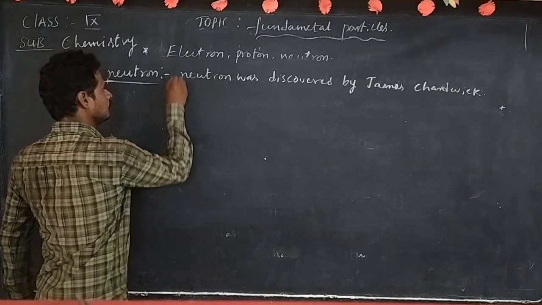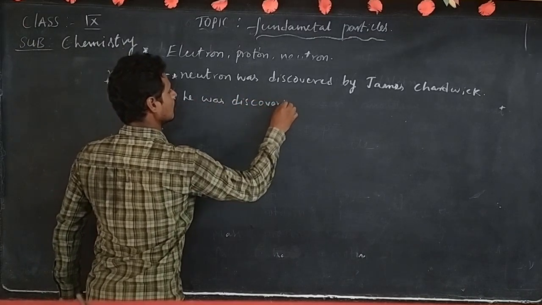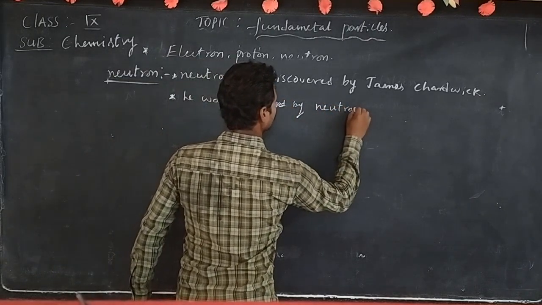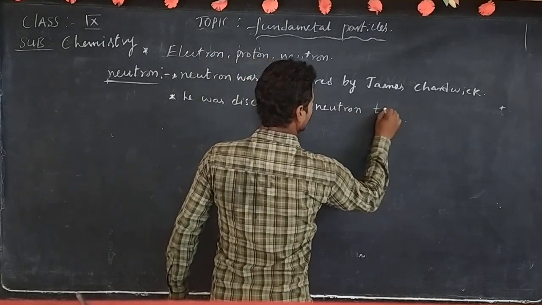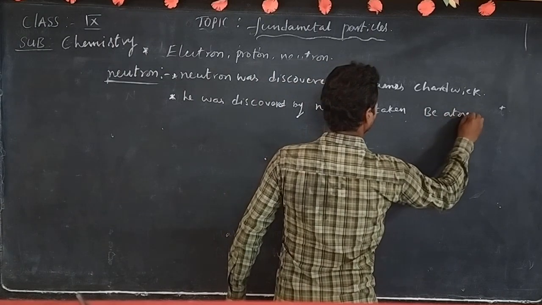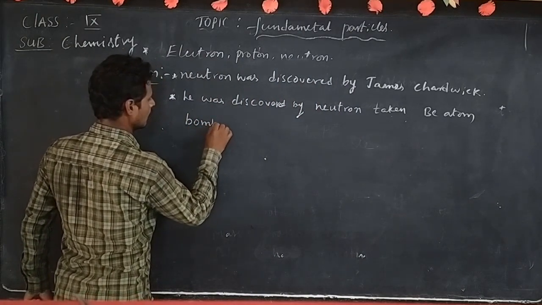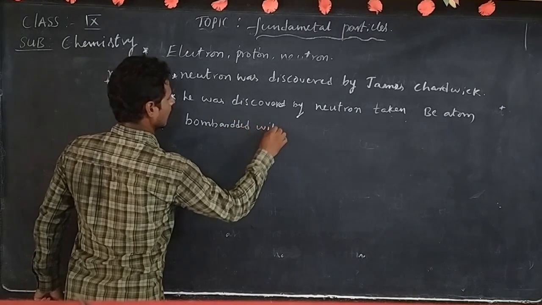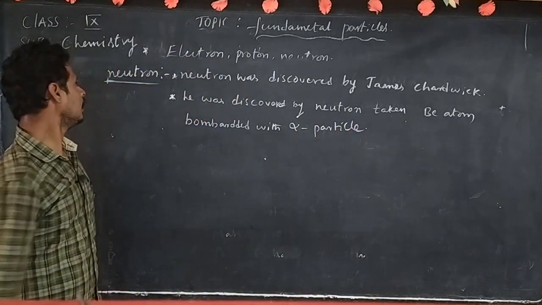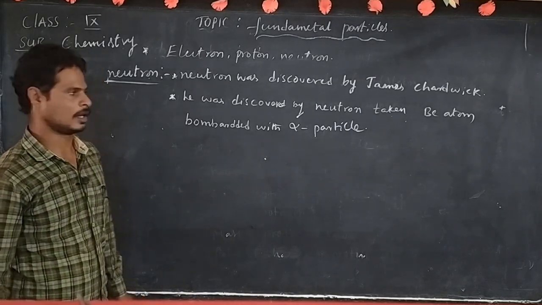By taking a beryllium atom and bombarding it with alpha particles. That is how the neutron was identified.